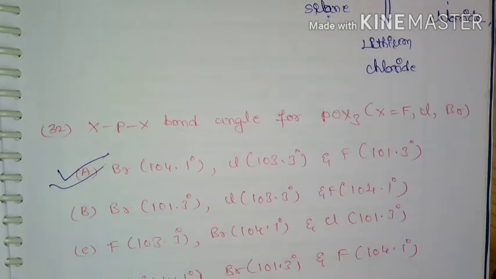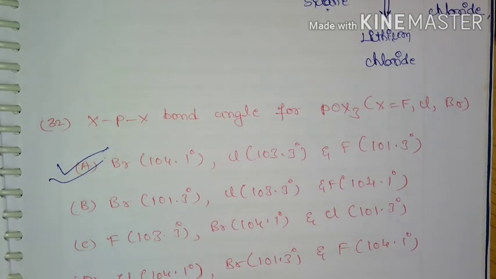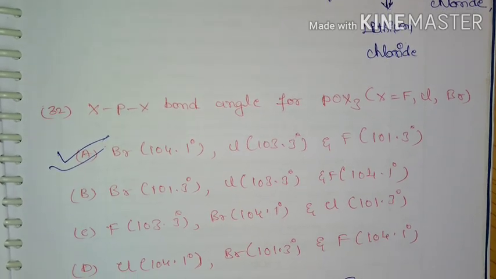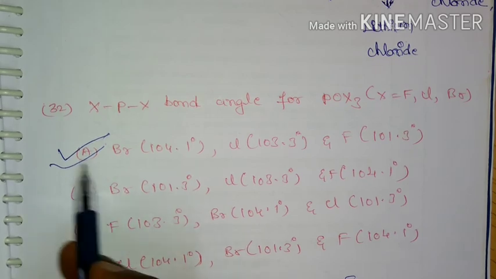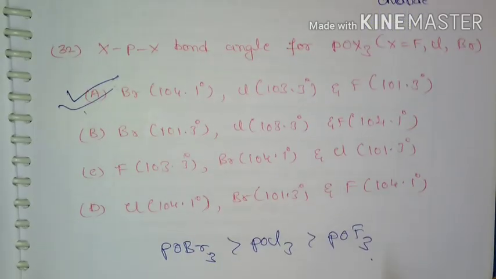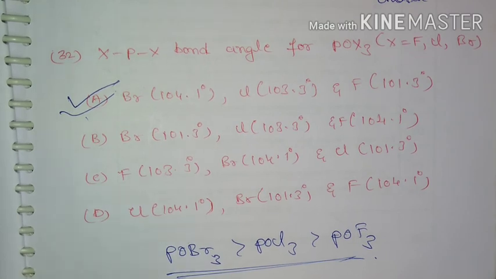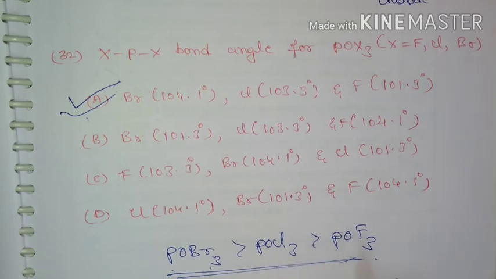Next question, the X-P-X bond angle for POX3, where X is fluoro, chloro, bromo. Here they asked for the order which has the greater bond angle. So option A is correct. So this is the order of bond angle. Means POBr3 has a greater bond angle than POCl3, which in turn has a greater bond angle than POF3.